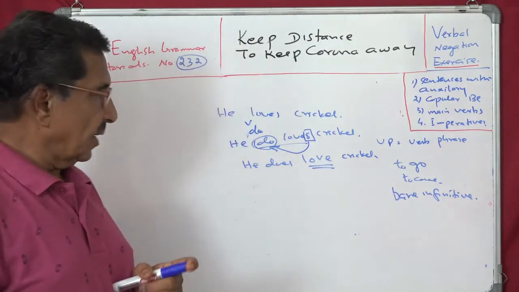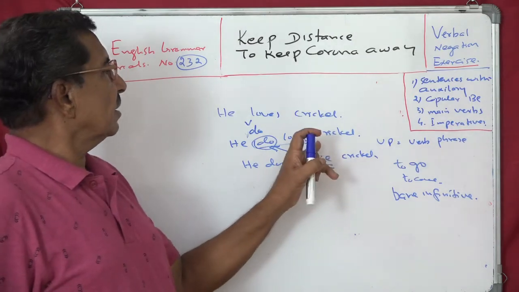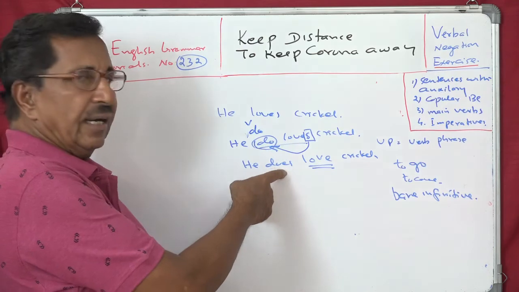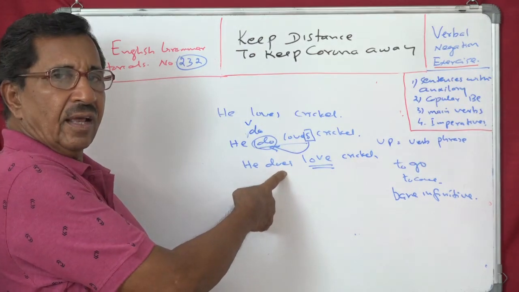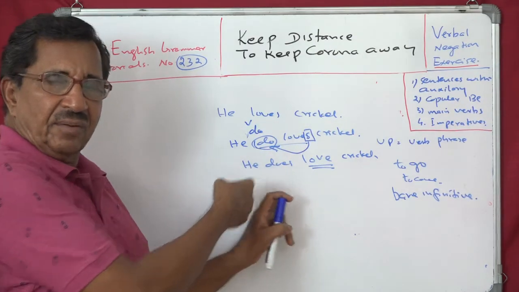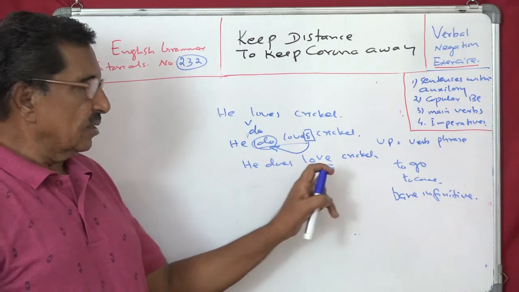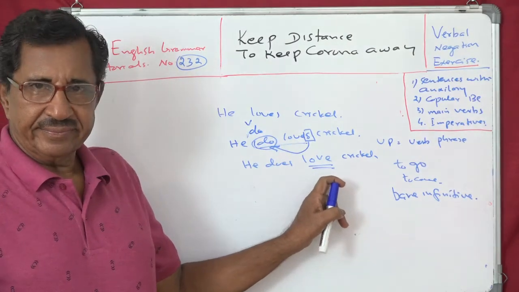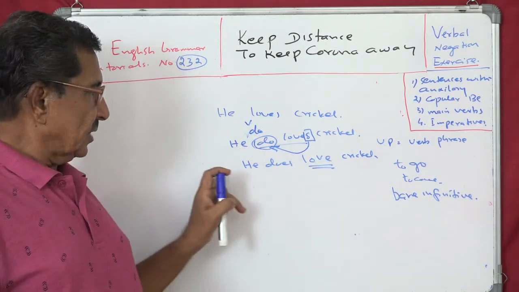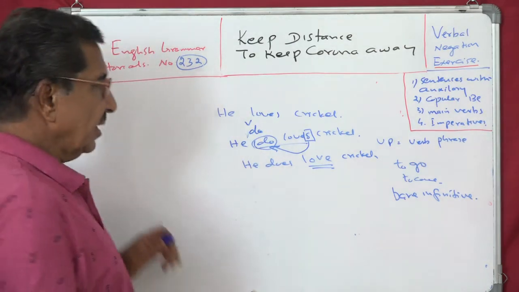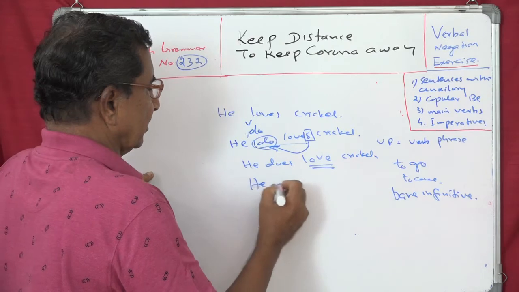So what has happened is that the moment you remove the tense marker and add it to the auxiliary, the extreme left element in the verb phrase, this loses its status, it becomes a bare infinitive. That's why you say he does love and not he does loves. Very often students make this mistake.